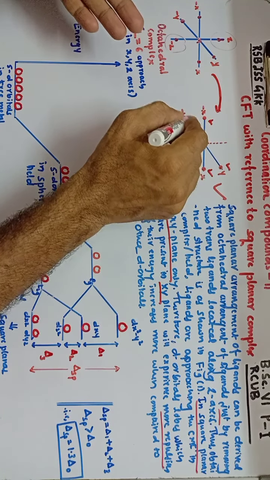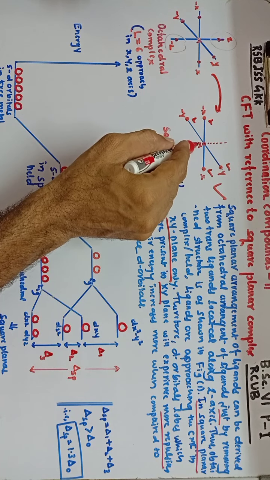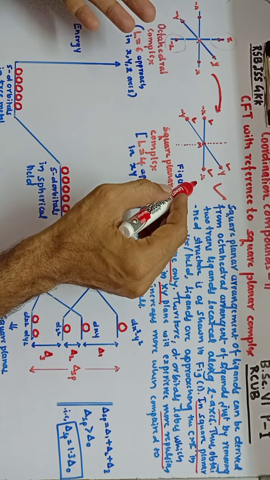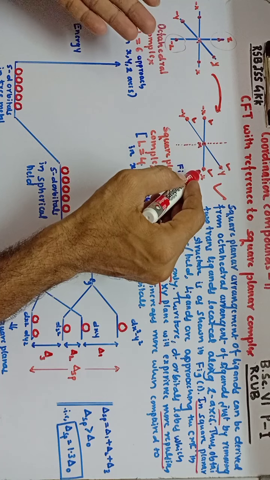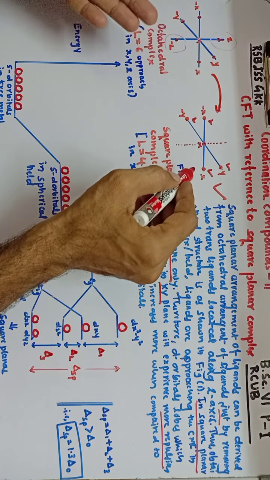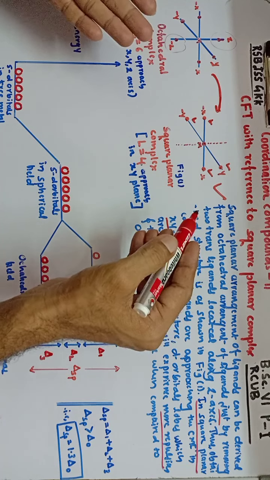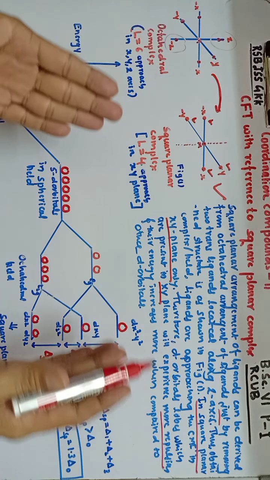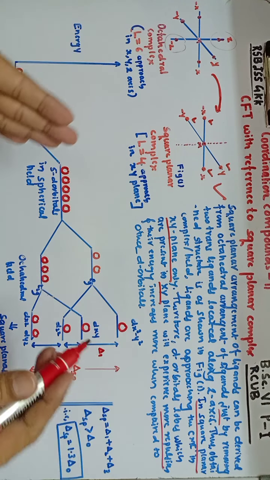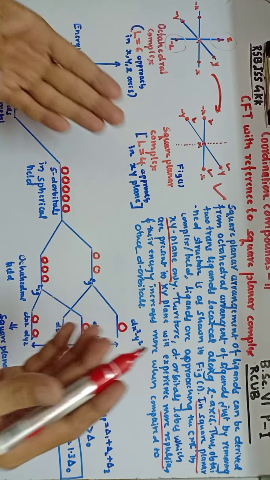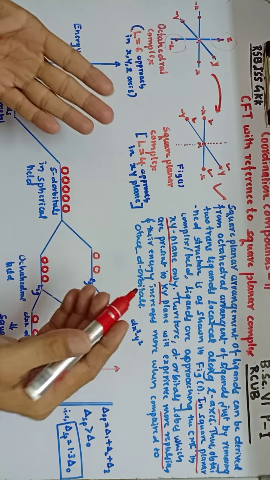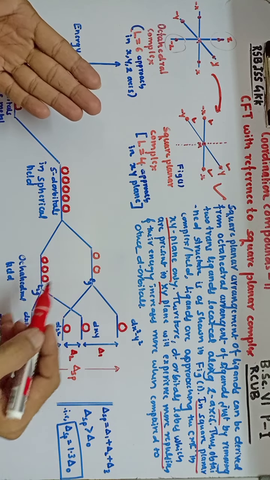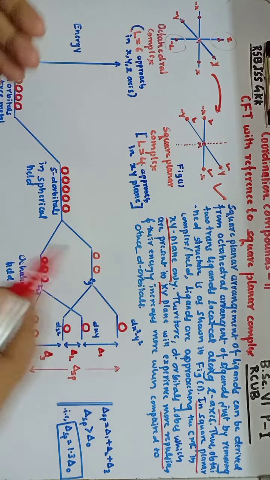In such a case, the d orbitals of the center metal ion whose lobes are present in the xy plane will experience more repulsion from these 4 ligands, because the ligands are also coming in the xy plane only. Hence their energy increases when compared to other d orbitals. Now the question is, which d orbitals have lobes in the xy plane? If we know that, we will come to know how the crystal field splitting takes place in square planar complexes.